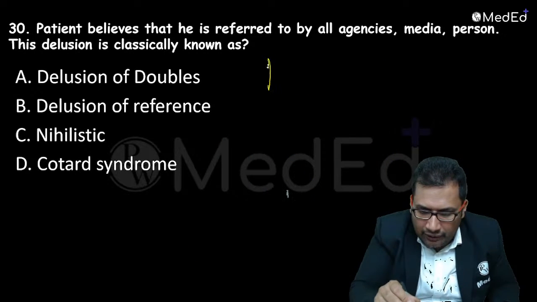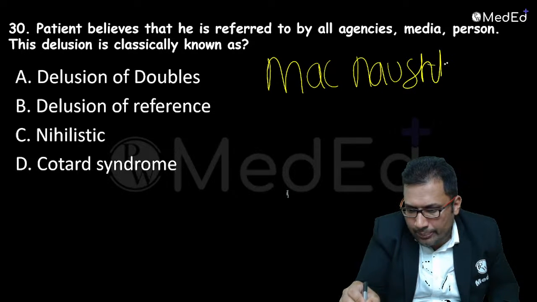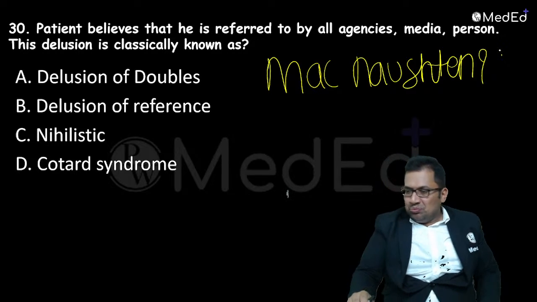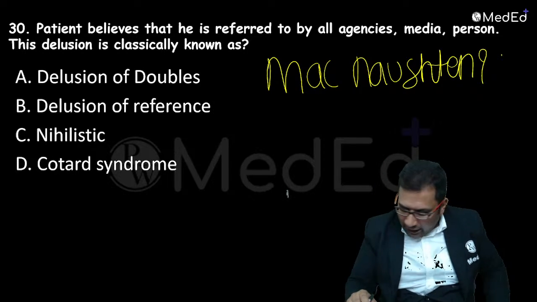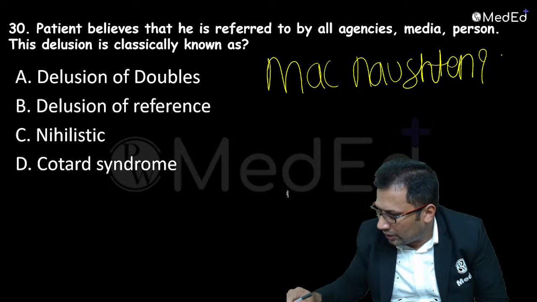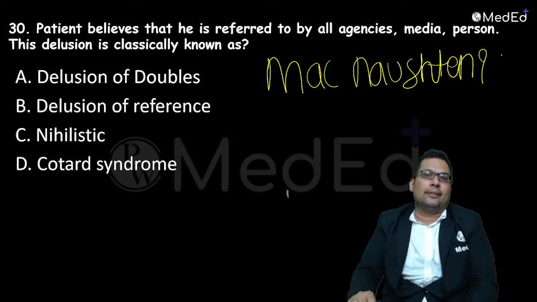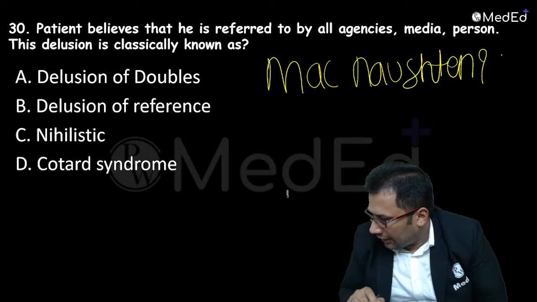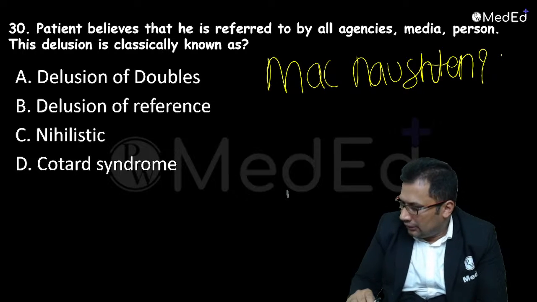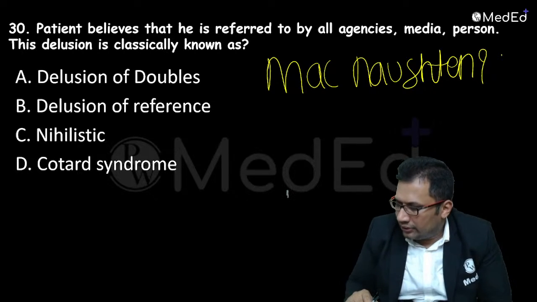Who was McNaughton? Anyone, can you guess? Let him tell me. Was he a doctor or a judge or a person who died or a patient?